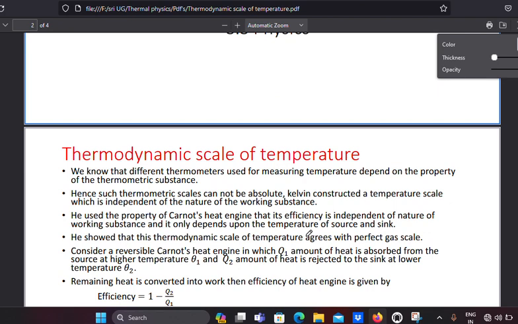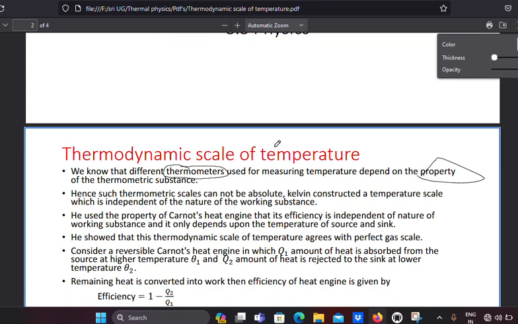Today's topic is the thermodynamic scale of temperature. We know that different thermometers used for measuring temperature depend on the property of the thermometric substance. There are many thermometers in this world to measure the temperature of a substance, but they depend upon the nature or property of the substance.